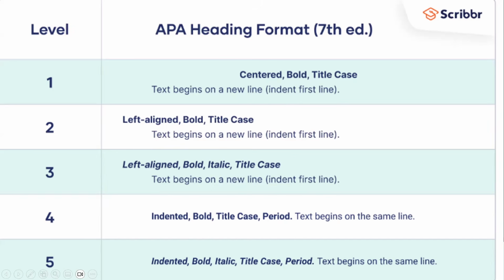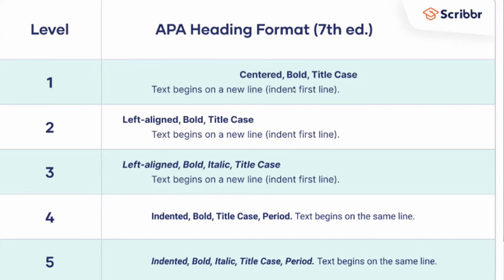And for the fourth level, we have indented, bold, title case, and then we end with a period, and right after the period, we write the text. And for the last level, we have indented, bold, italic, title case, period. After the period, we begin on the same line. Take note that the period must be bold as well. Take note that in the 7th edition of APA, the formatting is now easier to implement because all headings are in title case.